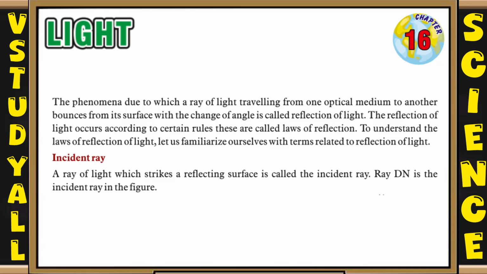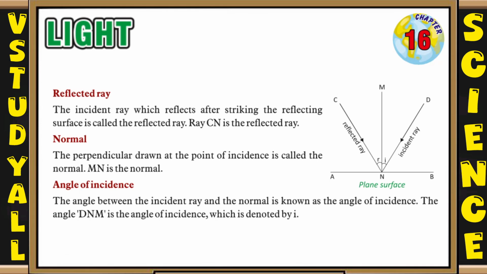A ray of light which strikes a reflecting surface is called the incident ray, that is, ray DN is the incident ray in the figure. Here you can see the figure. Now let's see reflected ray. The incident ray which reflects after striking the reflecting surface is called the reflected ray. Here you can see that ray CN is the reflected ray.